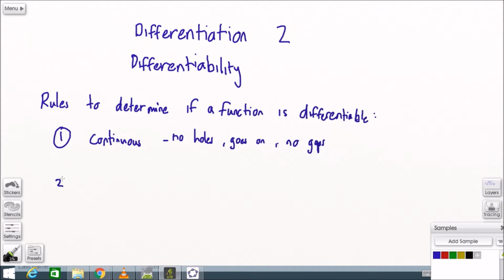The second rule, a new rule, is that the function has to be smooth. That means it's got no sharp turns.